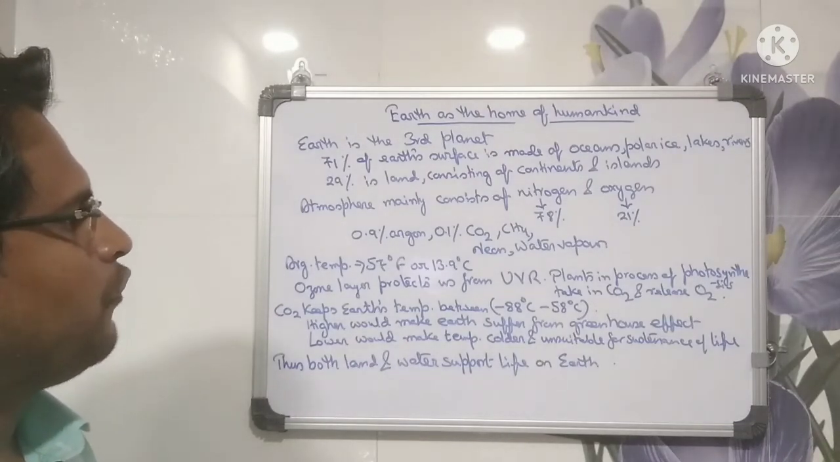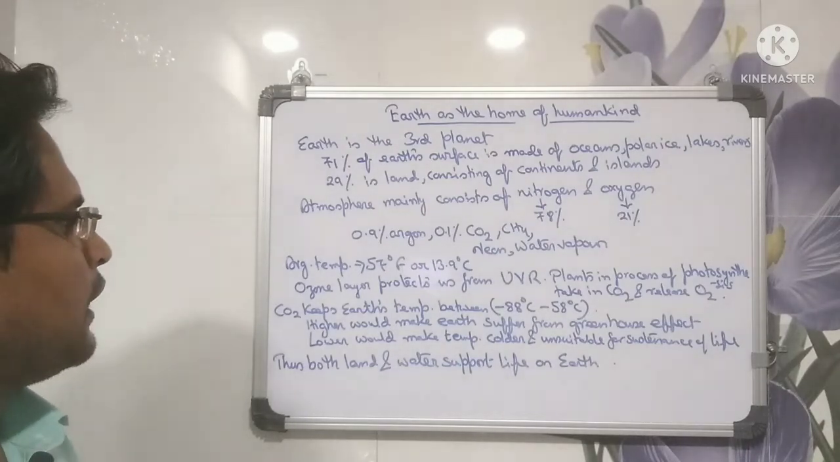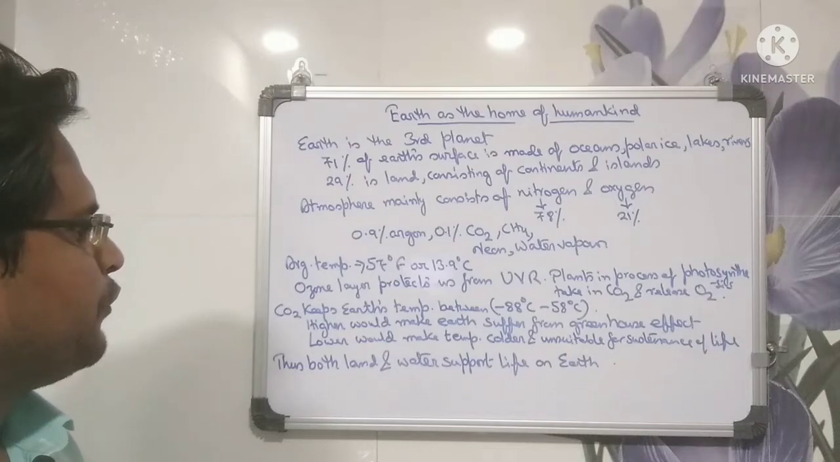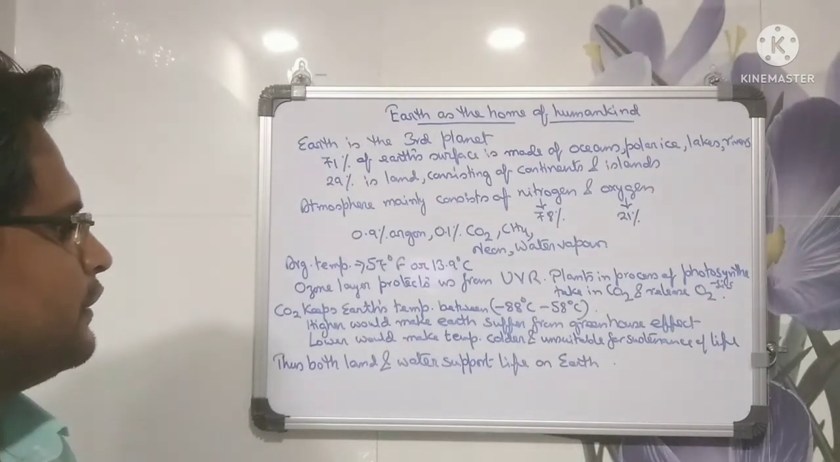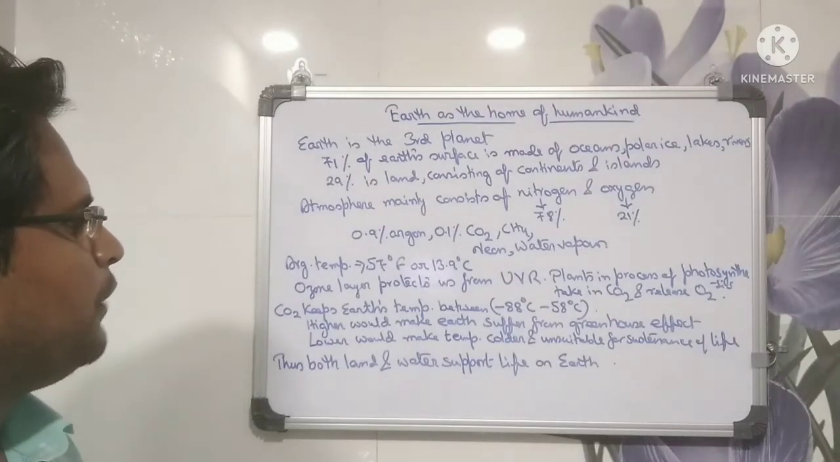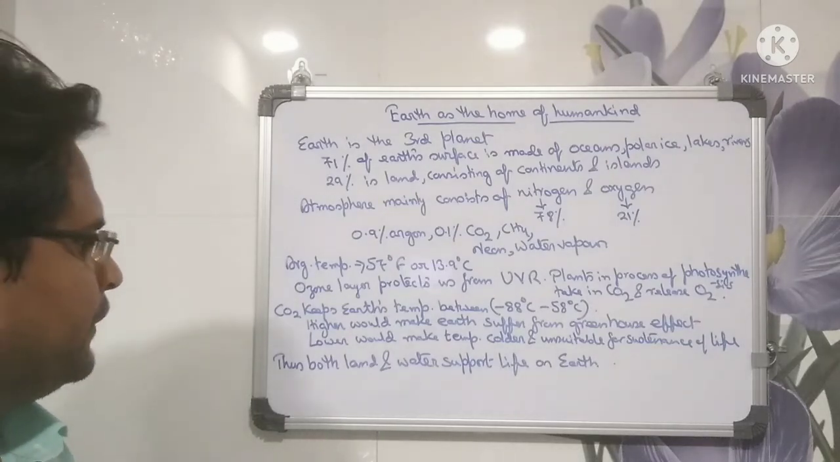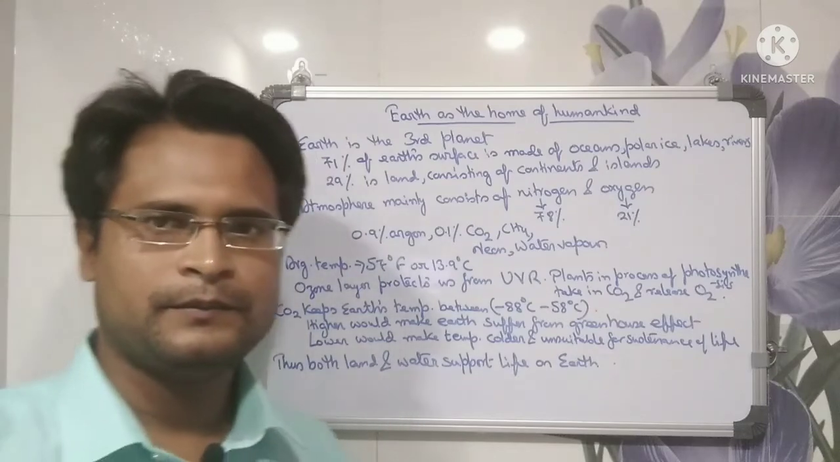Plants in the process of photosynthesis take in carbon dioxide and release oxygen. Carbon dioxide keeps Earth's temperature between -88 degrees Celsius and 58 degrees Celsius. Higher would make Earth suffer from the greenhouse effect and lower would make the temperature colder and unsuitable for sustenance of life. Thus, both land and water support life on Earth.